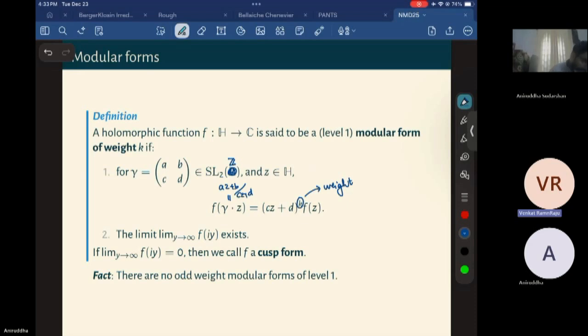Anirudh, is level 1 good enough for the whole theory, or do we go to other levels? I think for now, it's good enough. Yes, in this, it's probably good enough. Okay. Yeah.